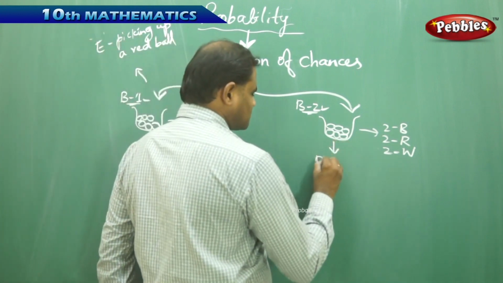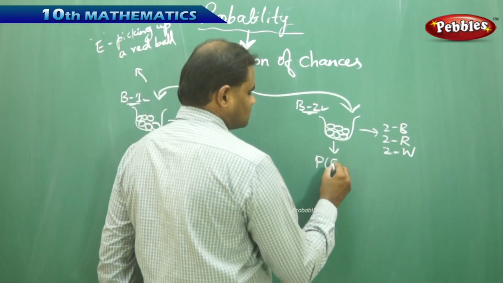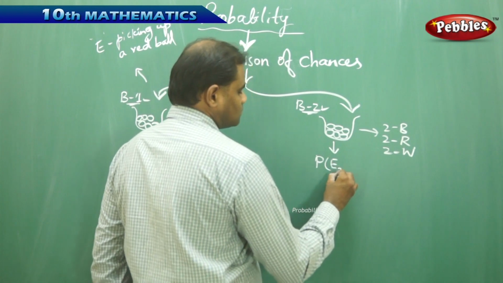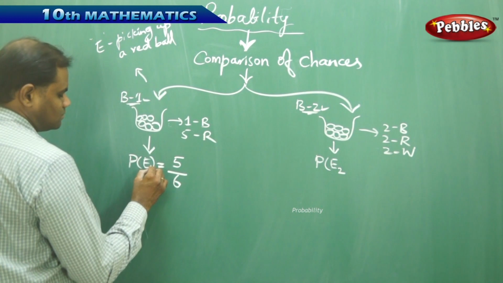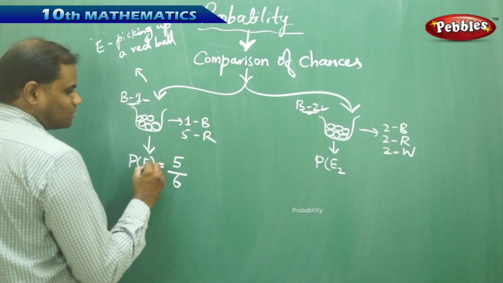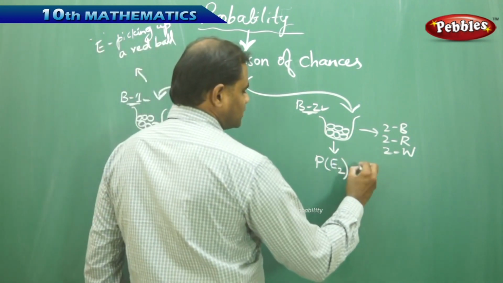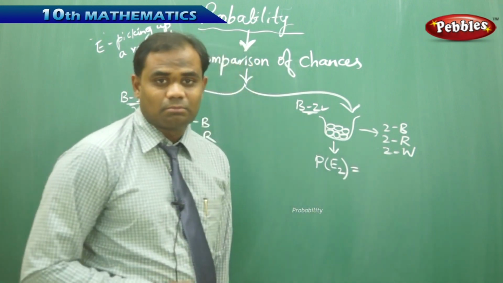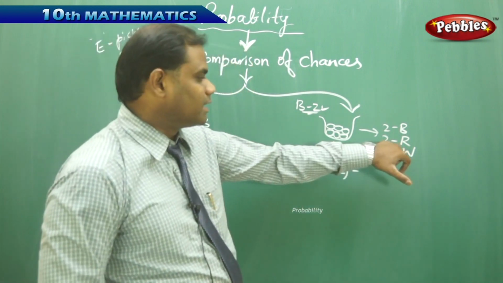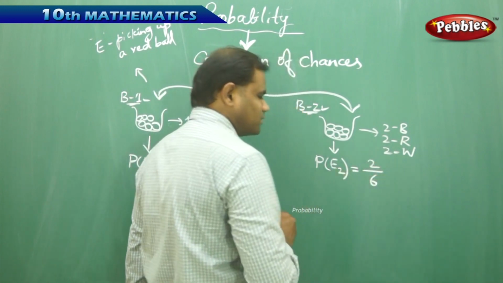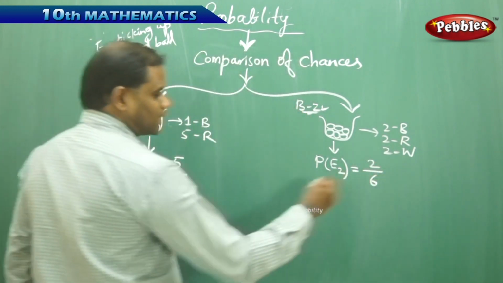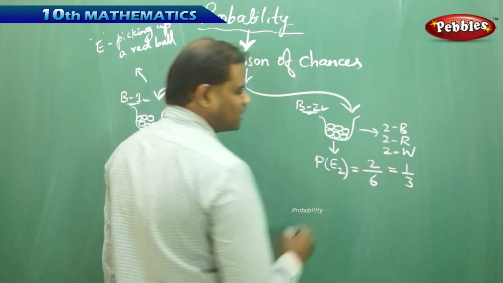Now let me say for this it is event E1 for bag 1 and this is for bag 2. Here the number of outcomes of picking the red ball is that I can pick 2 red balls out of the total number of balls, which is 6, and I get 1 by 3.